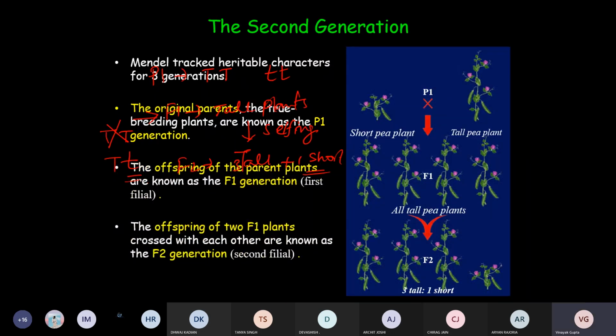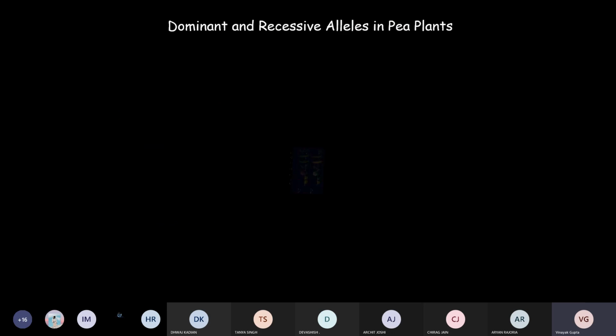Here in this text, for the original generation we use the symbol P1, which means parental generation. F1 means the first filial generation, and F2 means the selfing of F1 gives rise to the next generation. So three generations were followed in Mendel's experiment. Now let's talk about the 3:1 ratio.